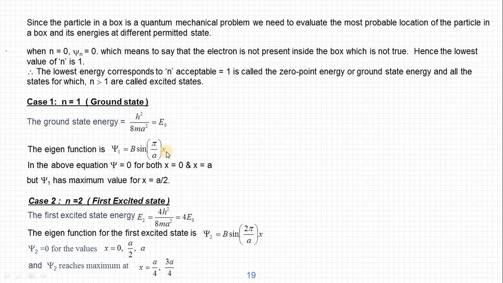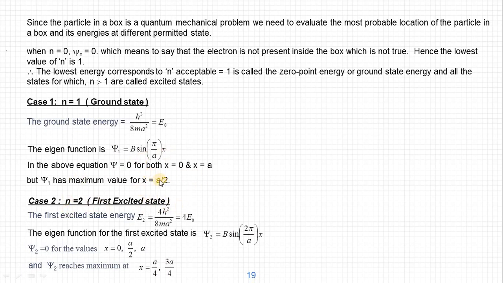And if you substitute x equal to a by 2, that is the middle of the potential well or box, a will get cancelled, we will get sin pi by 2. Sin pi by 2 is 1. So we will get the value of psi as maximum. So psi equals b, that is root of 2 by a. So the psi value is root of 2 by a, the maximum value that the wave function can have.